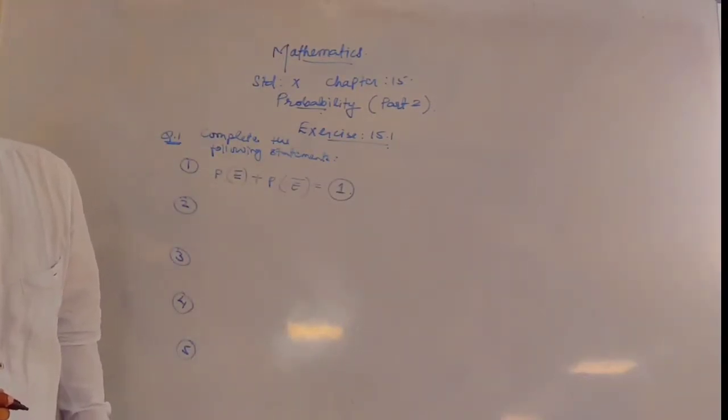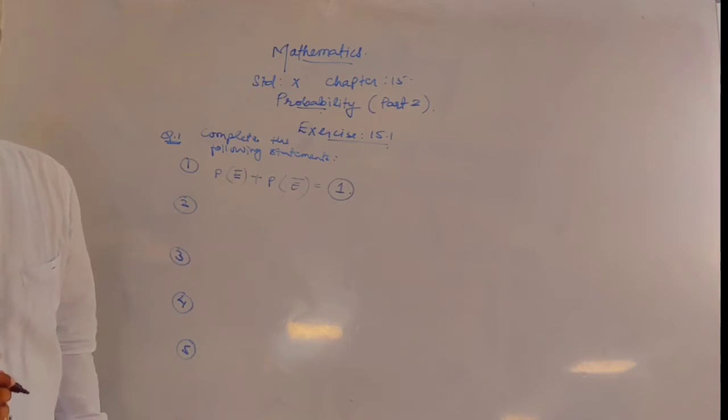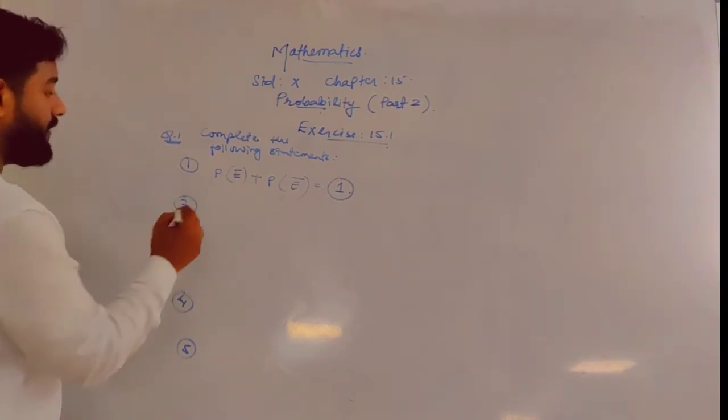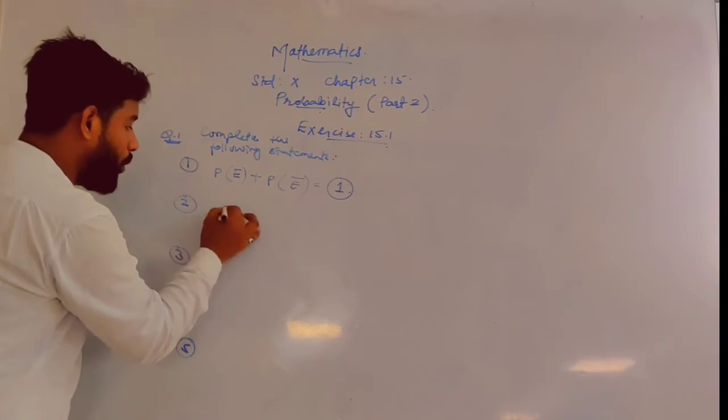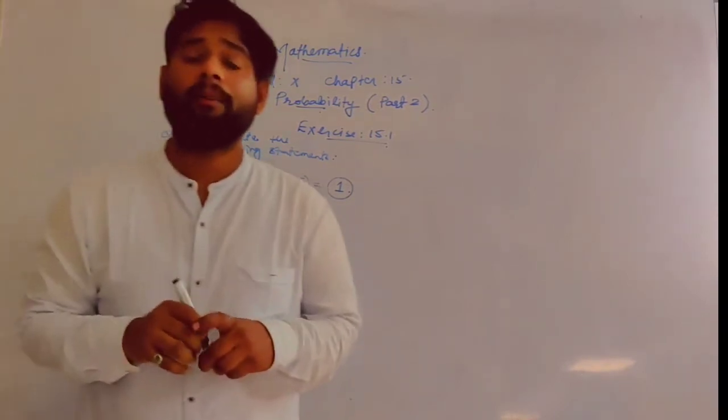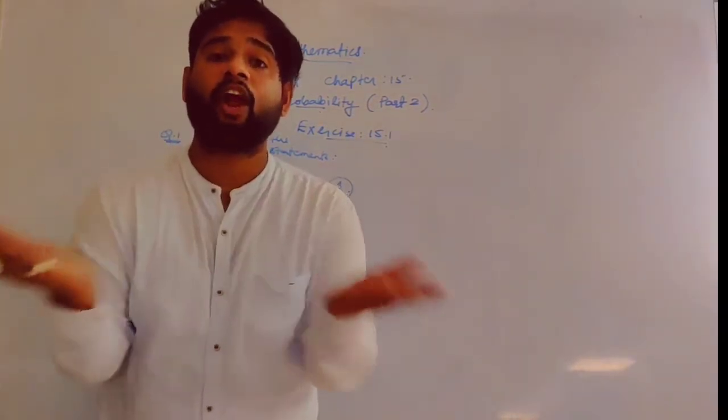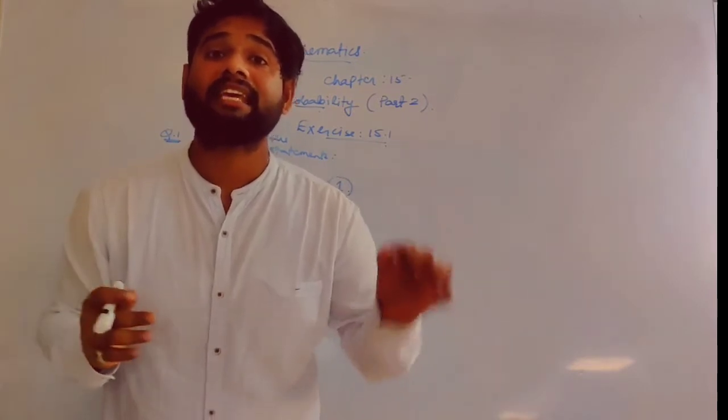Second, the probability of an event that cannot happen is 0. The event which cannot happen is called an impossible event.